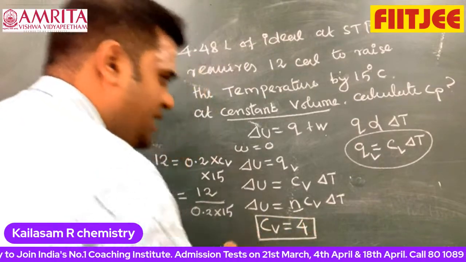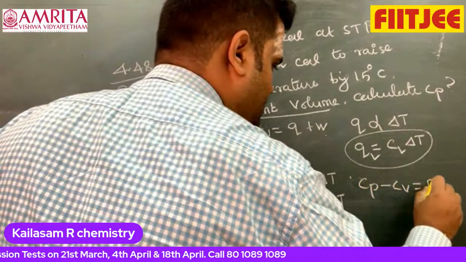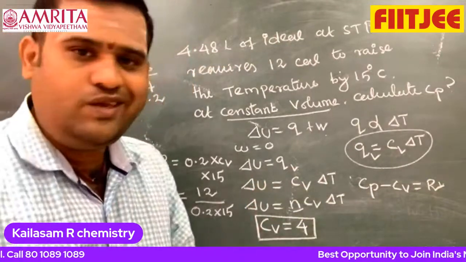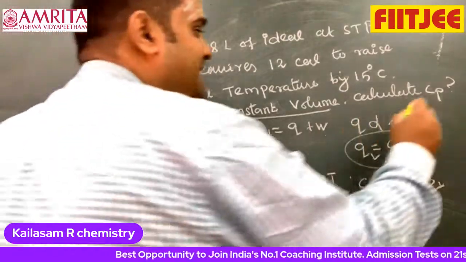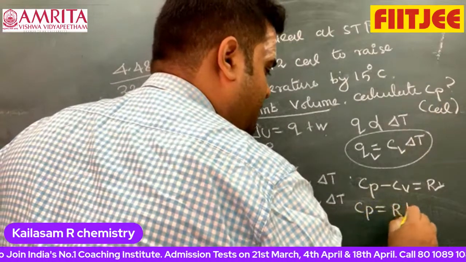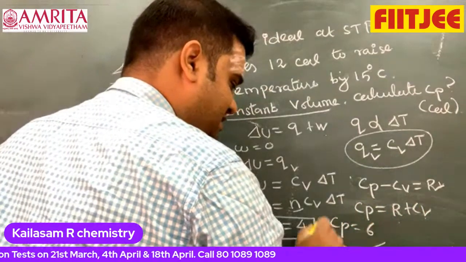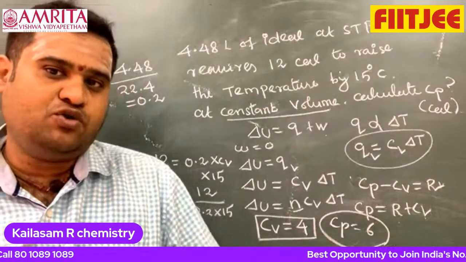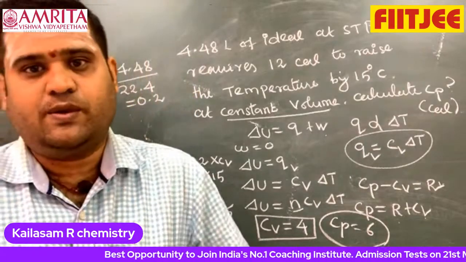And you know the relation. I'm asking for CP. You can write that CP minus CV is equal to R. Now you know the value of CV. If they are asking to calculate the value in terms of calories, we can write CP is equal to R plus CV. R value is 2, CV is 4. Therefore CP is equal to 6 is the answer. That's all. This is how you have to find out the answer to the question. This is generally the first law of thermodynamics.